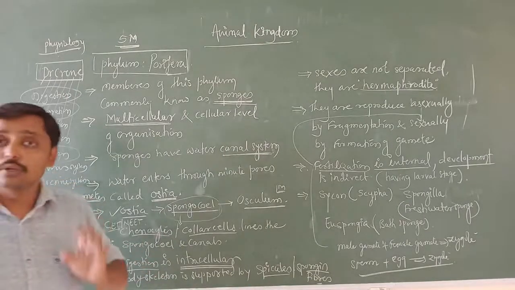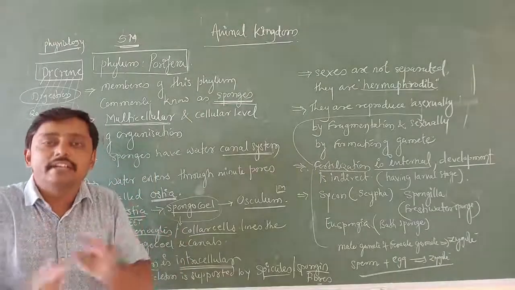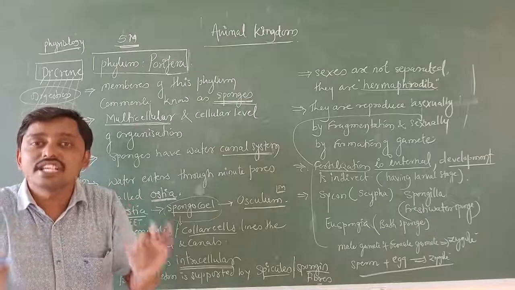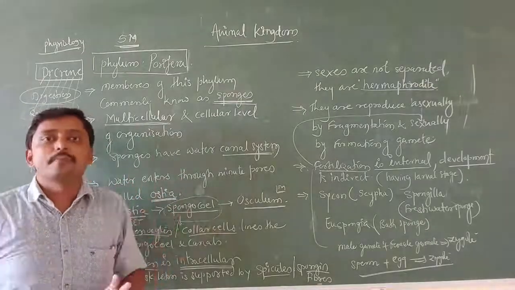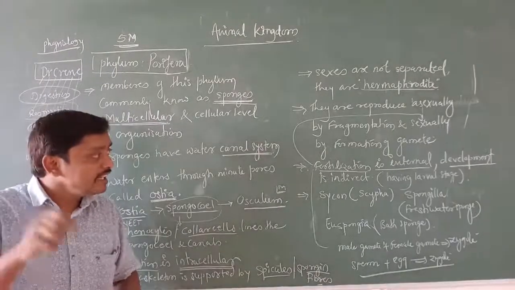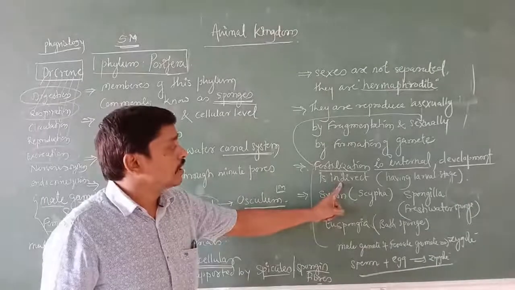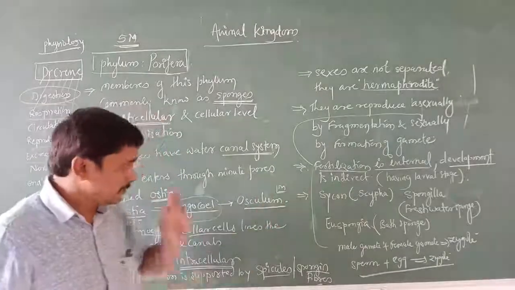And if during the development there is no larval stage, that is a direct development. Understood what I told you? Direct development in the sense during the development there is no larval stage at all. Such type of development is called a direct development. If there is a larval stage during the development, that is called an indirect development.